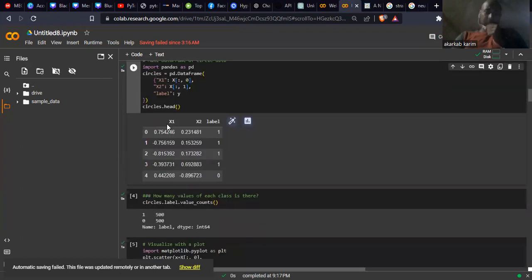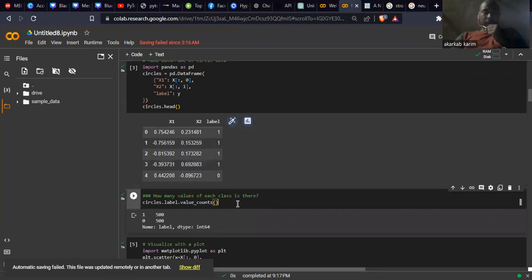Here, we have x1 with these values, and also we have x2 with these values, and we have my label with values of 1, 0. Because as I told you before, for the circles, this is a binary classification, because we have two values, 0 or 1. Well, I will go to the next step.